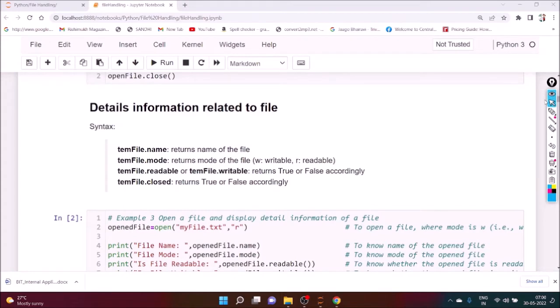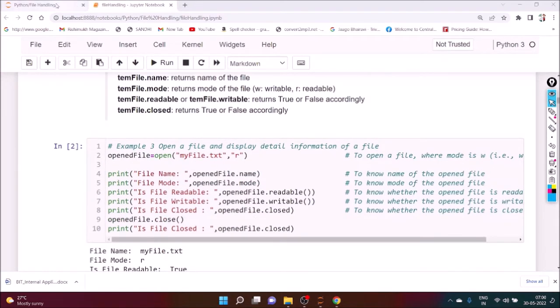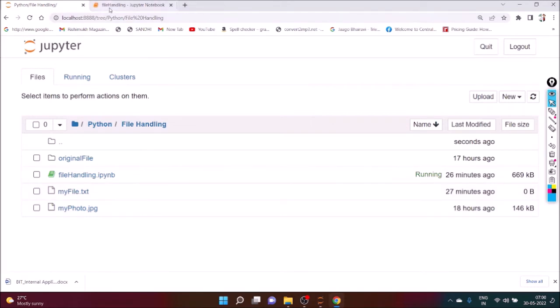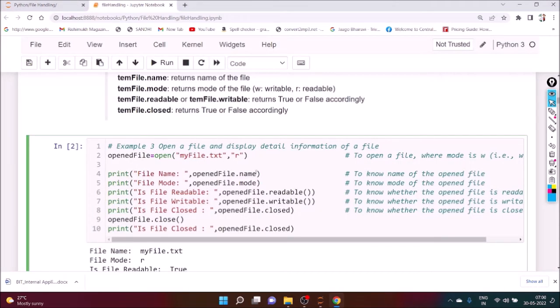Now we already have a file called myfile.txt, and we want to know the name of the file. First of all we have to open the file. So opened file is equal to open, within brackets we mention the file name, and we set R, which means readable. It will create an object. To know the name of the file we write openedfile.name, and to know the mode we write openedfile.mode.